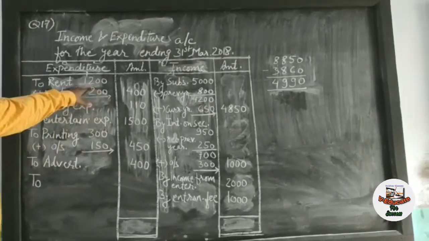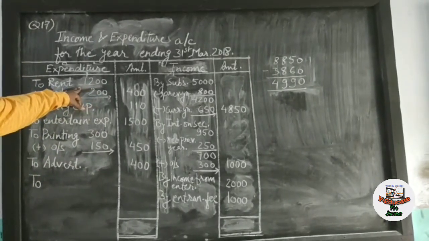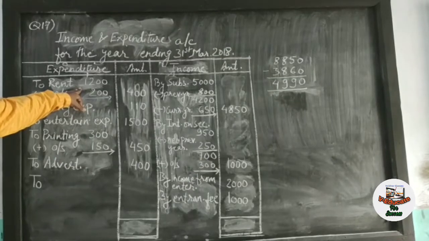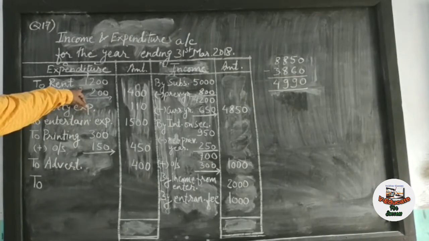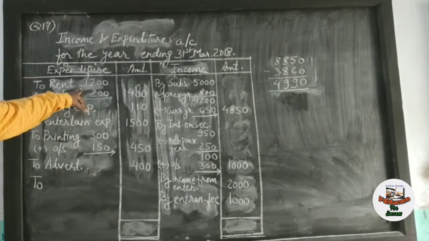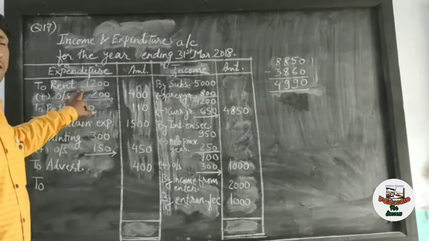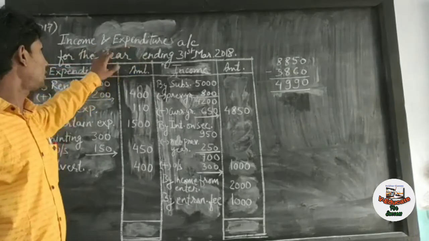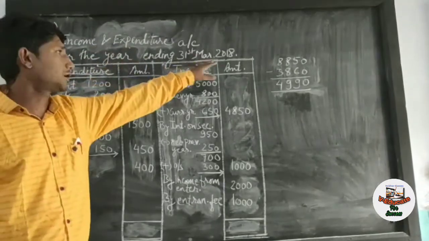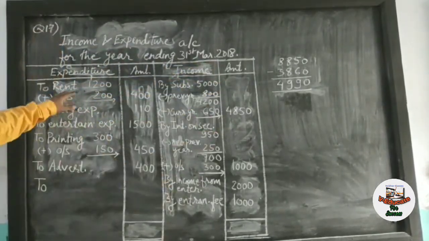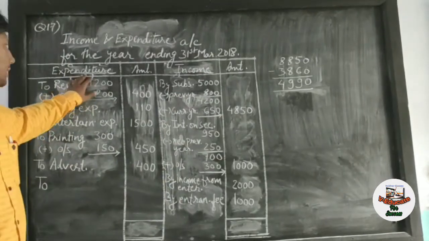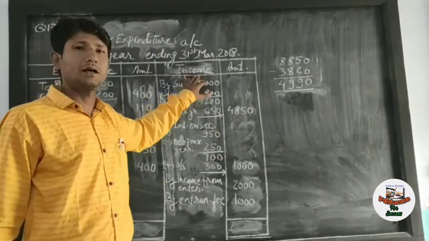Now the second part of this question is we have to prepare income and expenditure account, on the basis of receipts and payment account we have made earlier. Heading is the same: income and expenditure account for the year ending 31st March 2018. The format of income and expenditure account is expenditure, amount, incomes and amount.